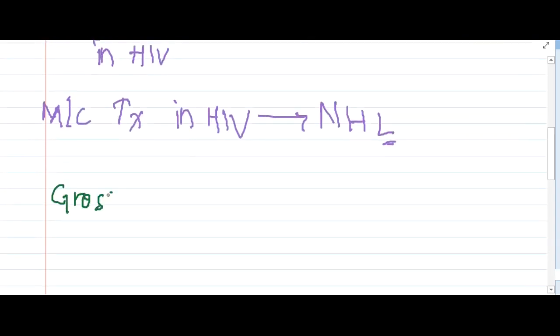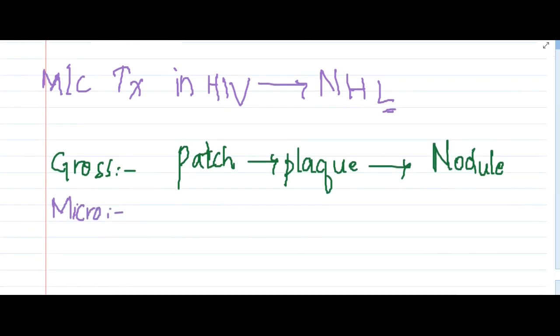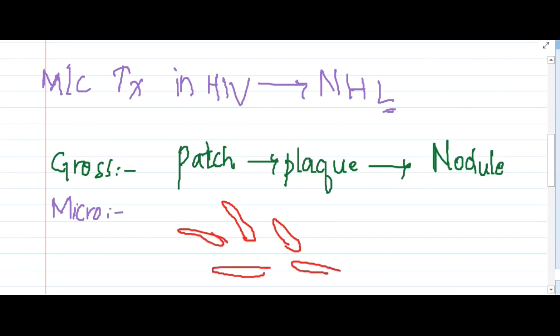Grossly, we see that there will be a patch which will progress to formation of a plaque, which will finally progress to formation of a nodule. So, what are you going to see microscopically? Microscopically, we see many spindle-shaped cells with hemorrhage. There will be many spindle-shaped cells like this which have blood vessels in it, that is hemorrhage in it.